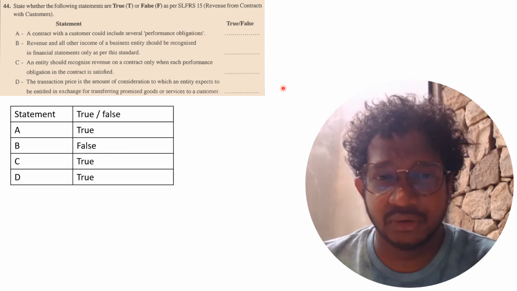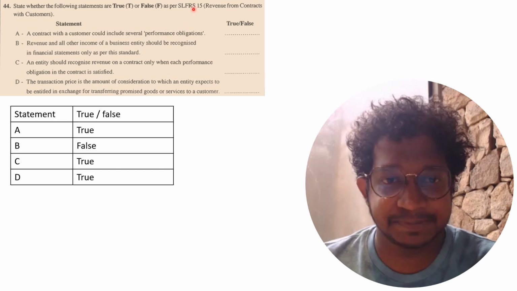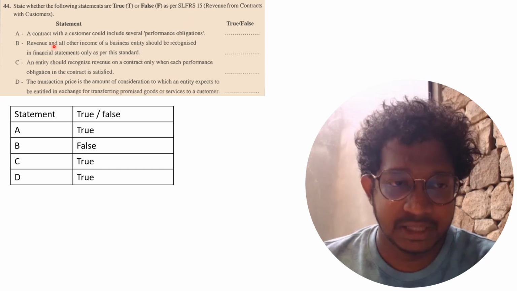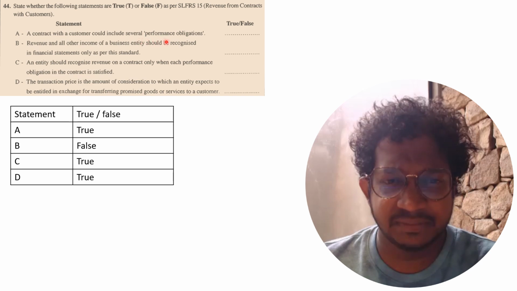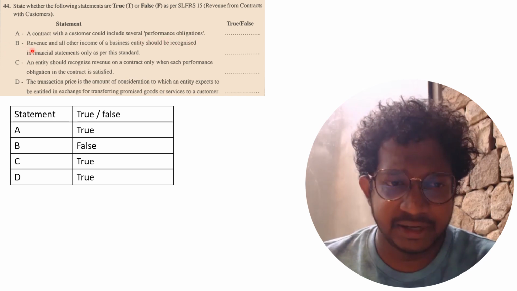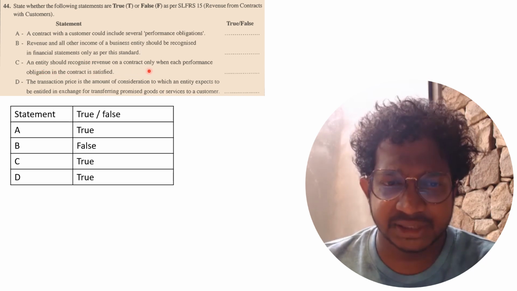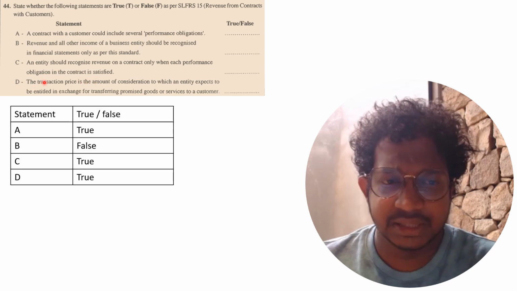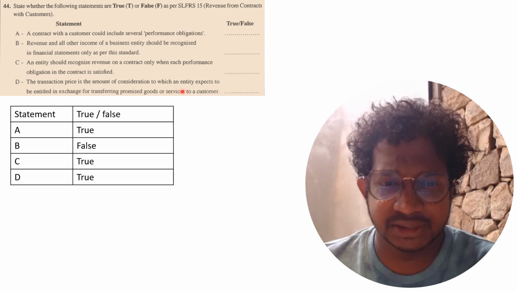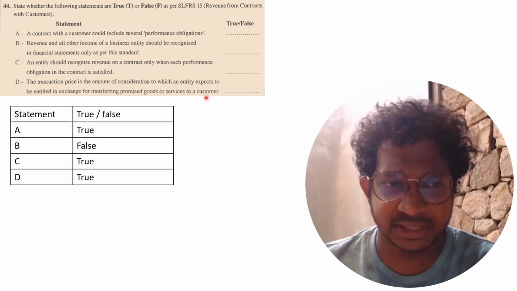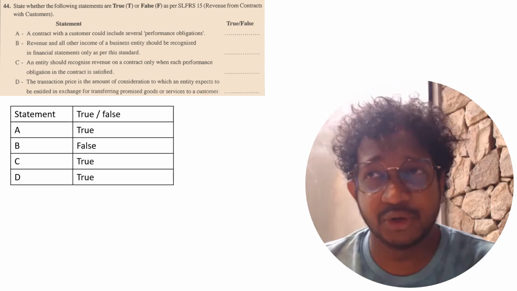44, we have to state whether true or false in the following statements as per SLFRS 15. A contract with the customer could include several performance obligations. That is correct. Revenue and all other income of a business entity should be recognized in financial statements only as per this standard. That is, an entity should recognize revenue on a contract only when each performance obligation in the contract is satisfied. That is true. The transaction price is the amount of consideration to which an entity expects to be entitled in exchange for transferring promised goods and services. That is correct. So this is also pure theory.